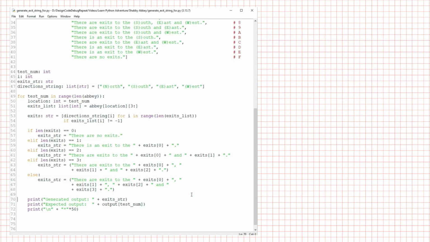Let's add one more fun Pythonic efficiency to this program, and that's the string join method. The join method starts with a string that is going to glue parts of an iterable together. I have all of my directions in a list, which is an iterable, so I can use join to glue them together with commas, for example. Let's see how it works.